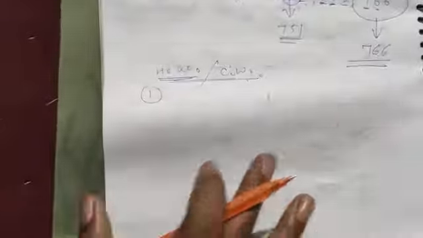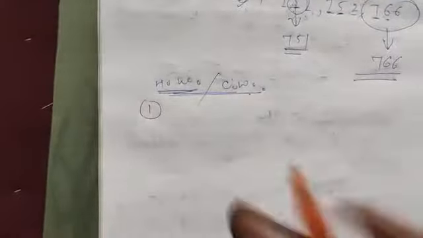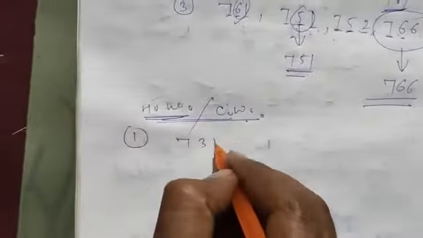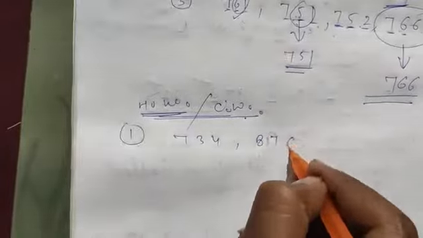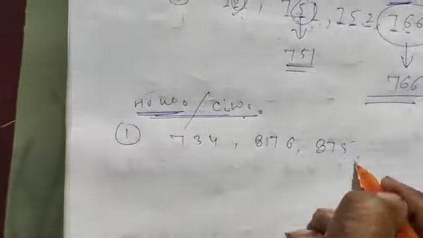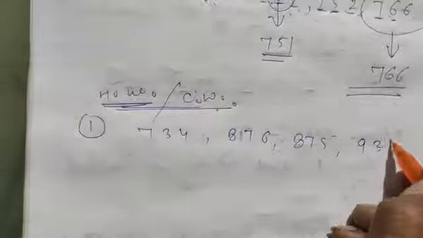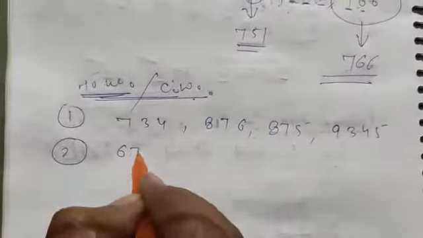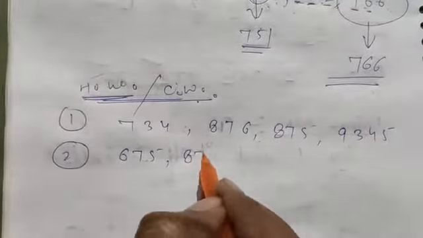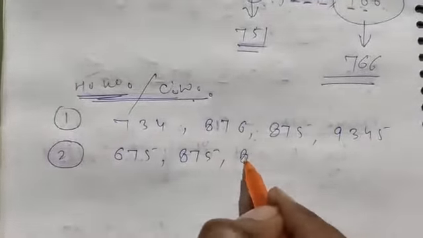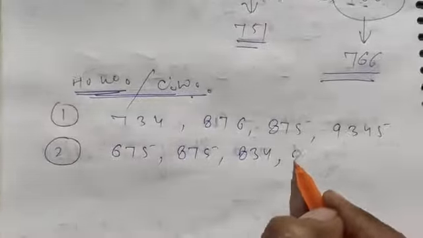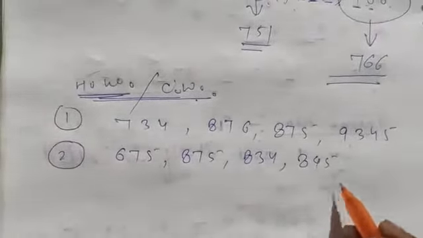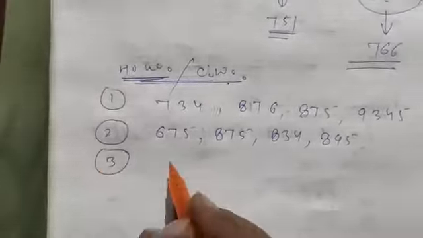You just write down which one is the greatest number or smallest number.